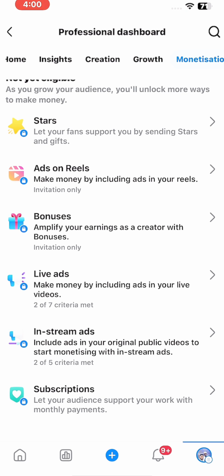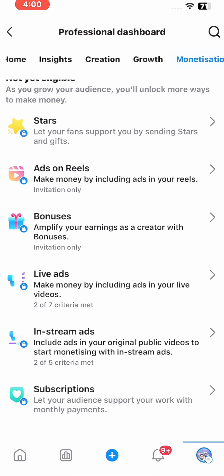Here is ads on reels. They are going to place ads on your videos, and when anyone watches any of your videos, you can start making money from it. You can see this one called bonuses. Once they approve this, the comments, likes, all the reactions and engagement on your videos, pictures and text, they are going to turn into money for you. They will start paying you for people commenting, liking and sharing your posts.